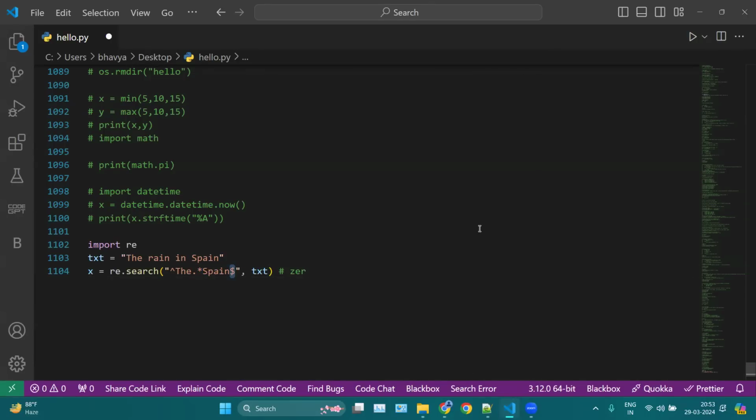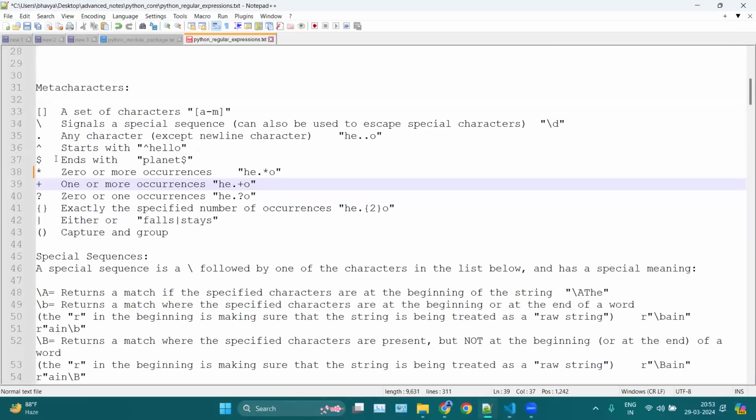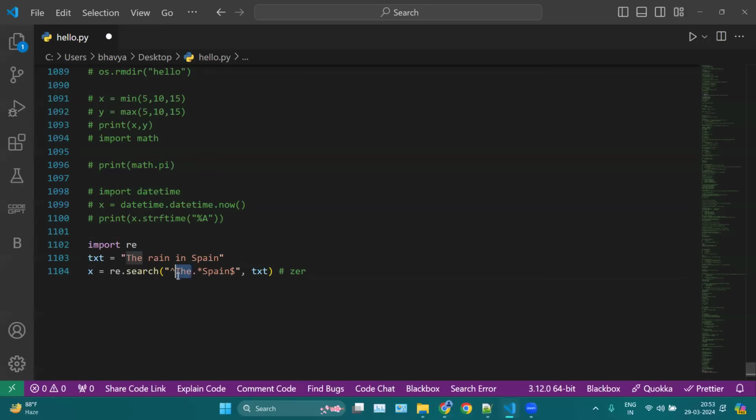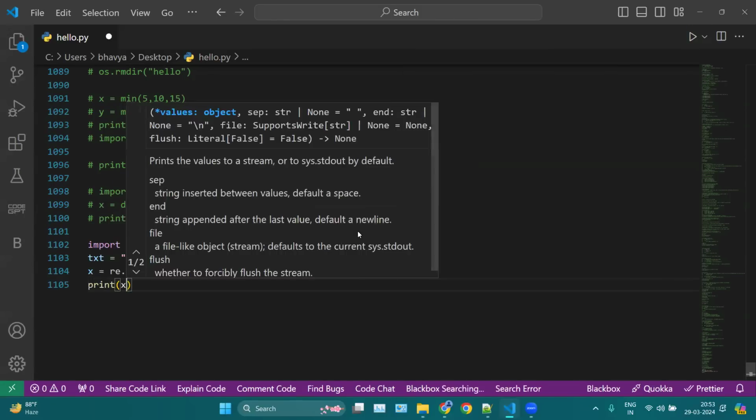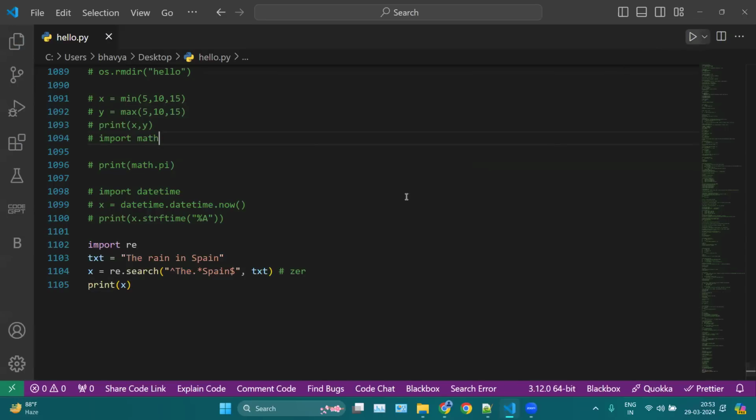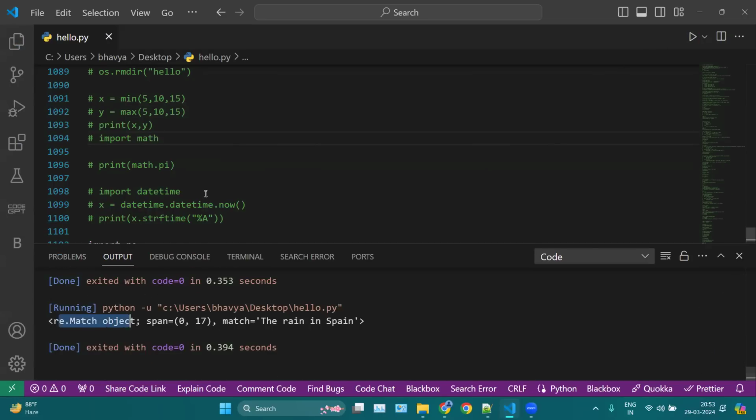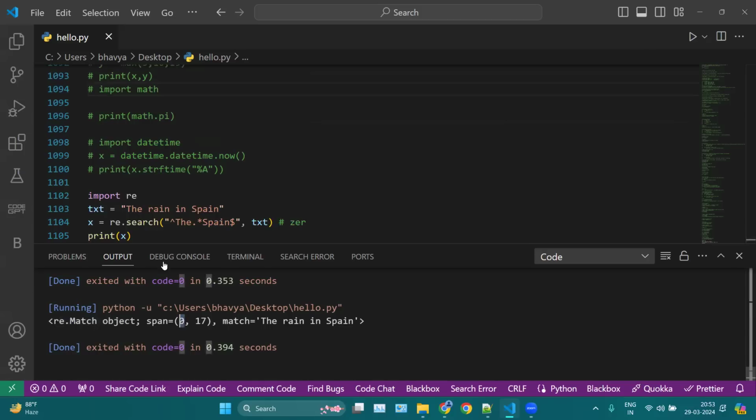And then this ending line, which ends with Spain, means we are searching for a string which starts with "the", takes everything in between, and then ends with Spain. And then we can simply print this X. So this is a bit complicated. Here you can see the starting position is 0, because we are starting from "the". Then your end value is Spain, which is at index number 17. And then your match is "the rain in Spain".